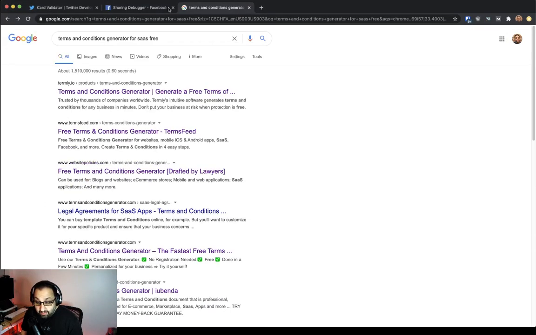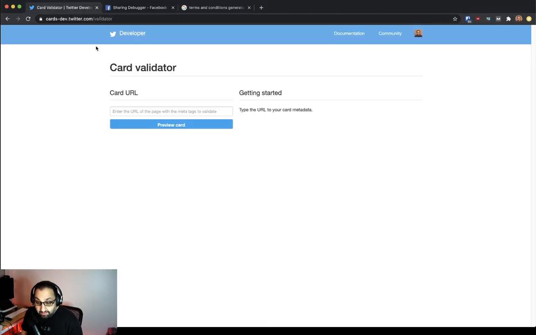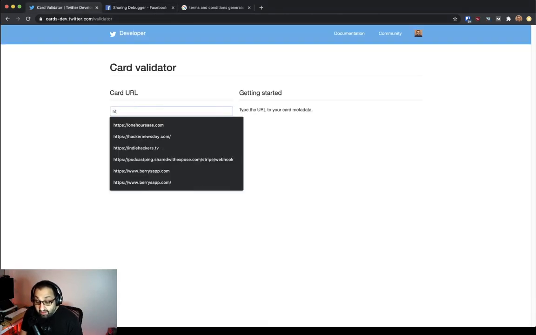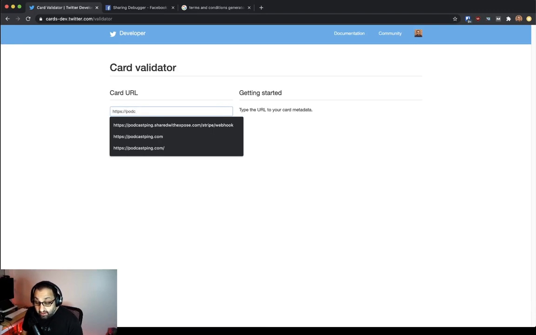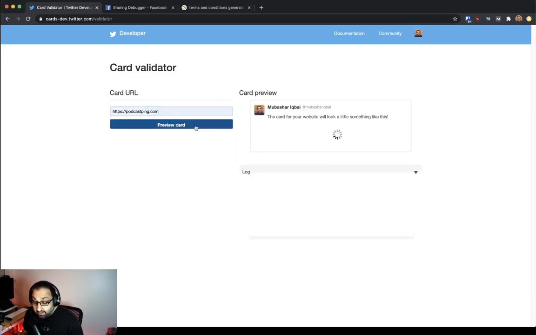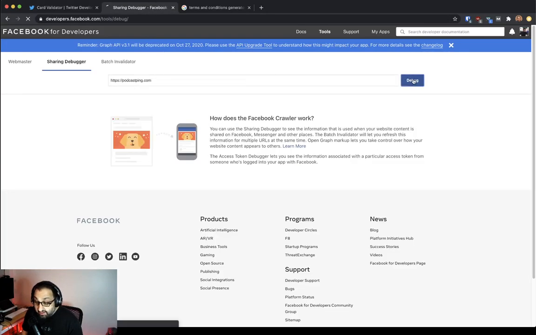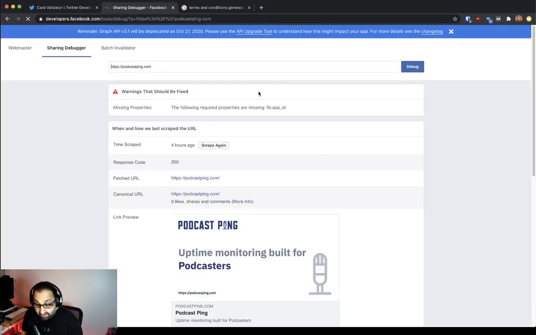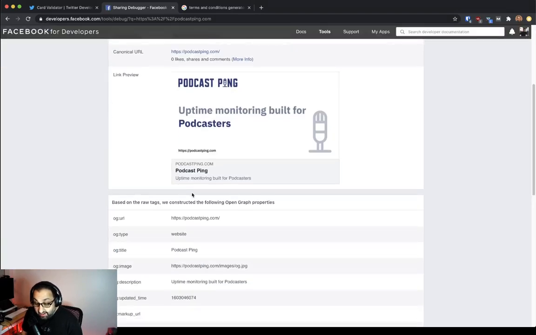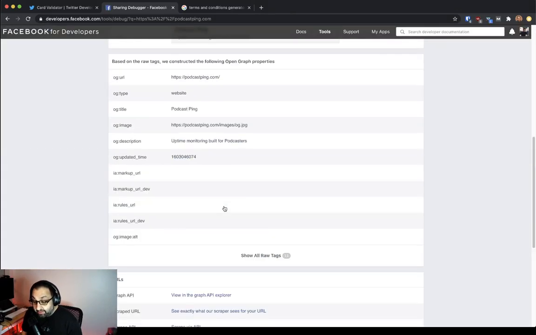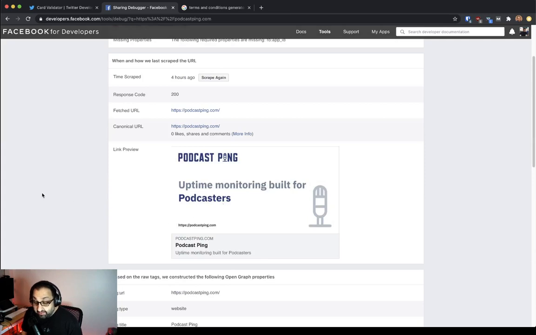I'm just going to show you. I built a very quick little Open Graph image. So if I search for Podcast Ping in here and go to the preview, it's very simple. It just has a little tagline for the site. And then the same in Facebook, it should look very similar. It's going to complain about some ID being missing, but we'll ignore that for right now. Once I get the Facebook page going, I'll get that figured out as well.